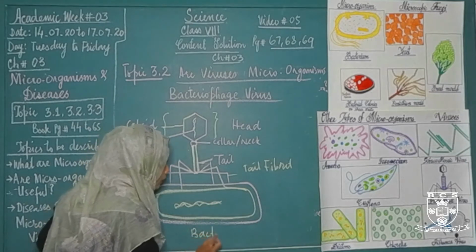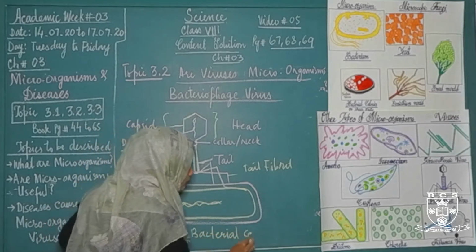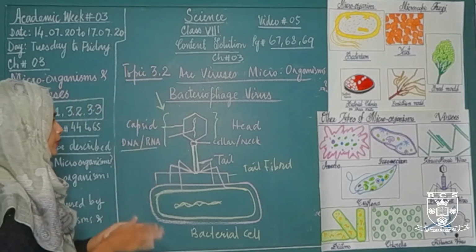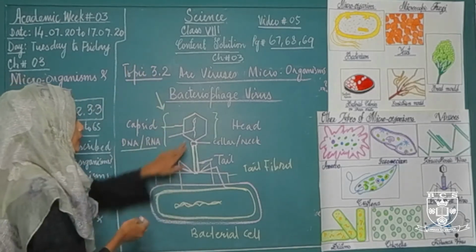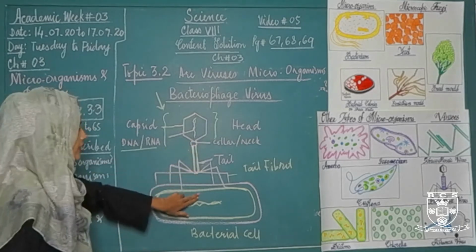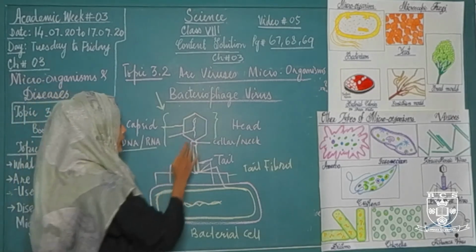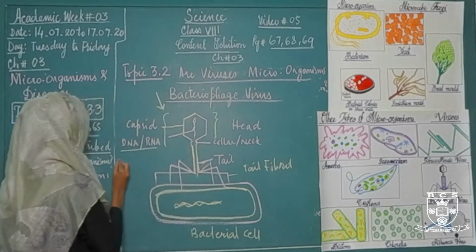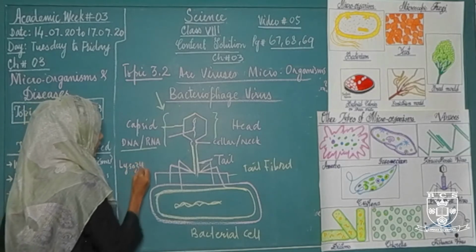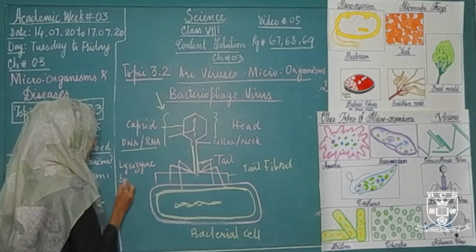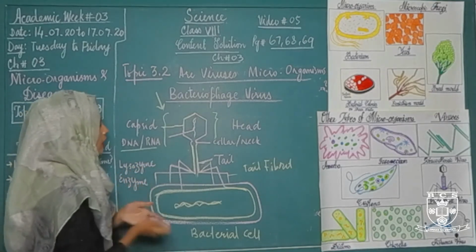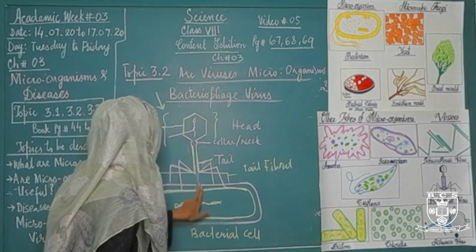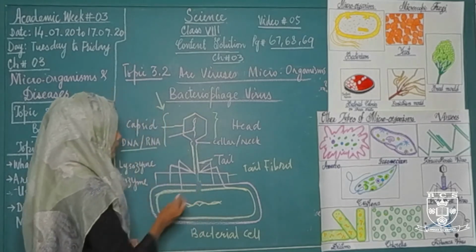This is a bacterial cell and this is a bacteriophage virus. What happens during the process of reproduction? This bacteriophage virus attaches on the cell wall of the bacterial cell, and then releases an enzyme called lysozyme enzyme, and this lysozyme enzyme breaks the wall of the collar, as well as it breaks the wall of this bacterial cell.